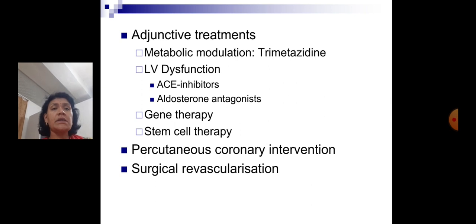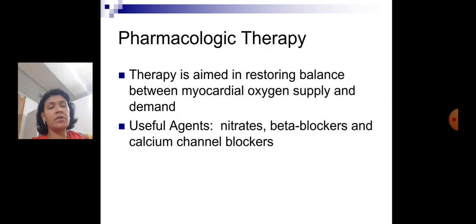Along with this, adjunctive treatments are metabolic modulation, and if LV dysfunction is present, then ACE inhibitors and aldosterone antagonists. There is a role of gene therapy and stem cell therapy also. Then in more severe diseases, percutaneous coronary interventions can be required, and later surgical revascularization. Need for surgical treatment can be there.